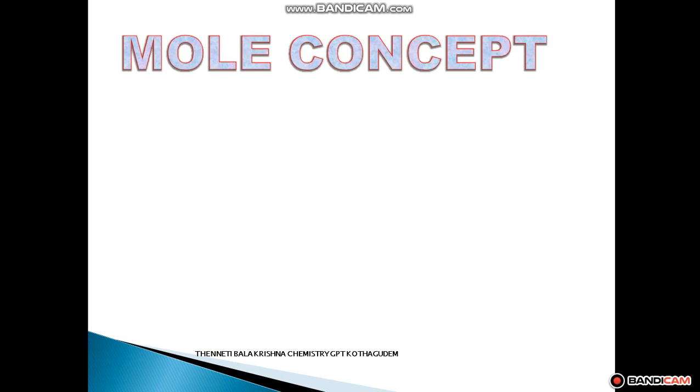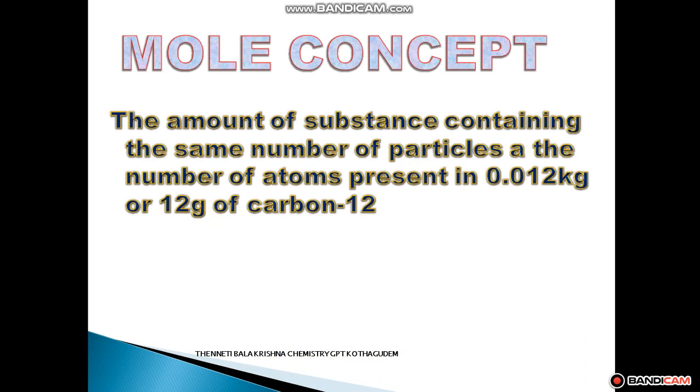The concept is the mole concept. We already learned the definition of mole: the amount of substance containing the same number of particles as the number of atoms present in 0.012 kilograms, or 12 grams, of carbon.